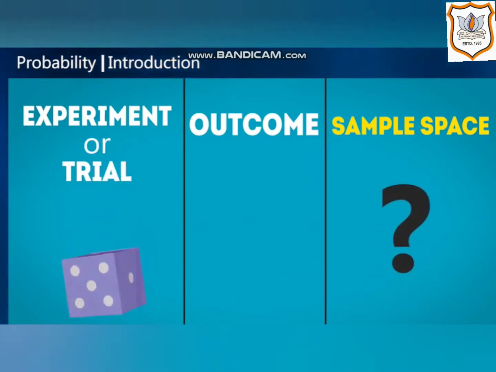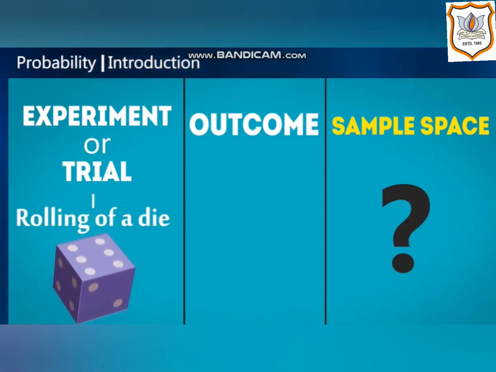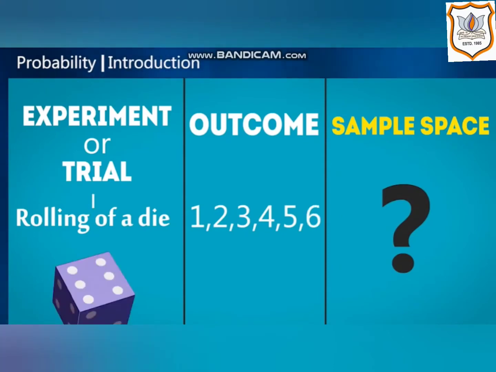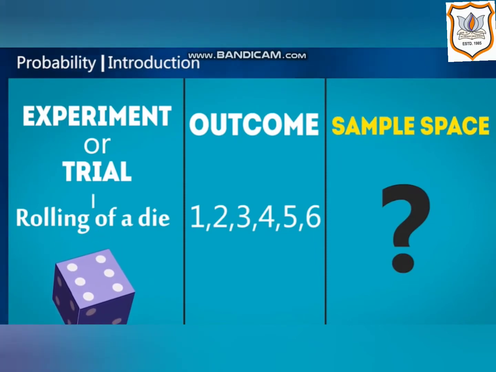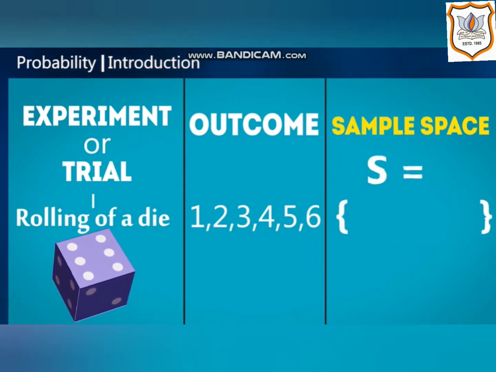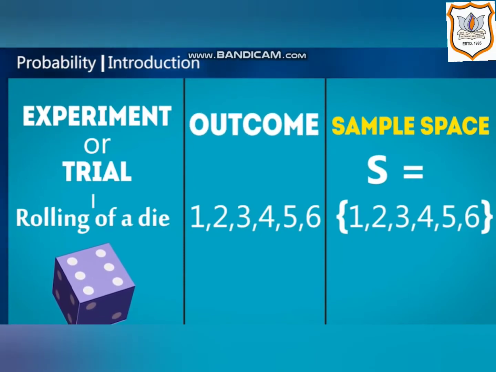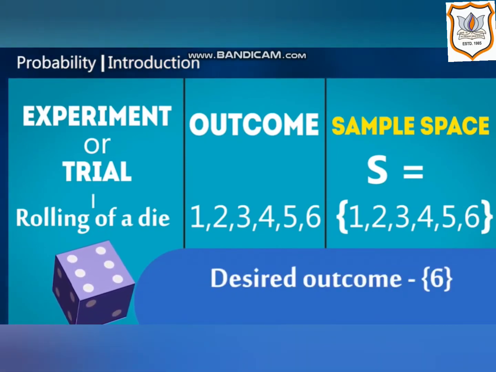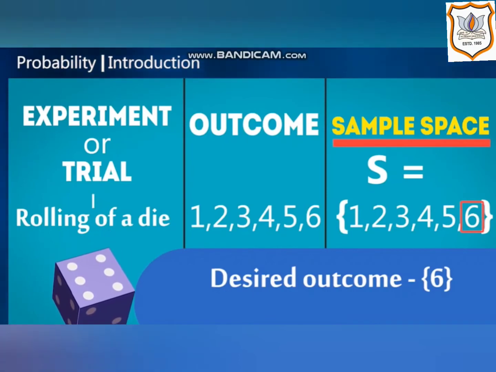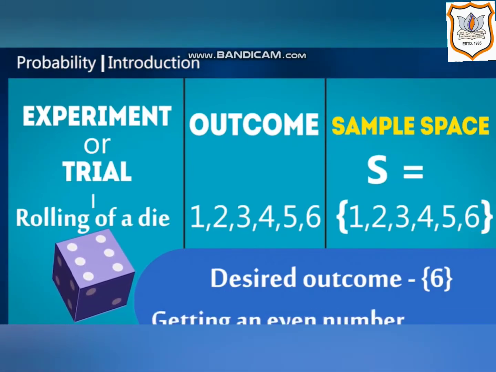What is a sample space? Suppose we have a cube, a dice, and we are rolling a dice. The total number of outcomes are 1, 2, 3, 4, 5, 6. Here the sample space is 1, 2, 3, 4, 5, 6. Desired outcomes equal 6. That is called the sample space.